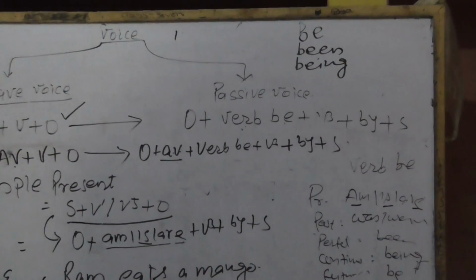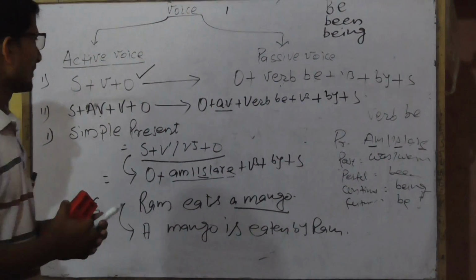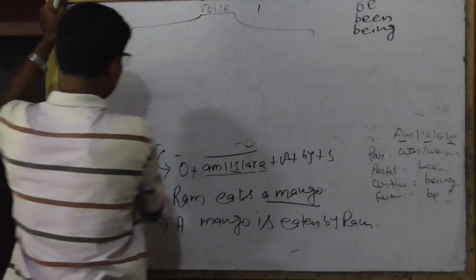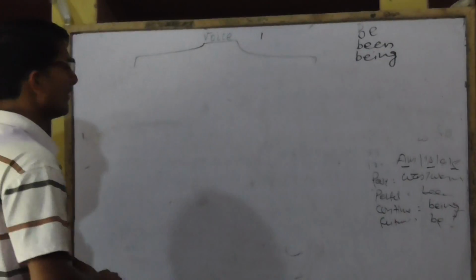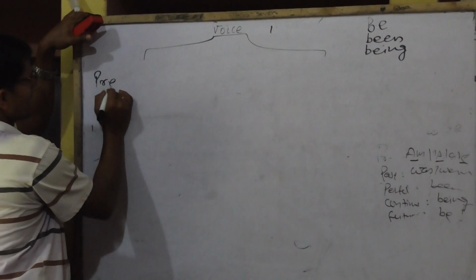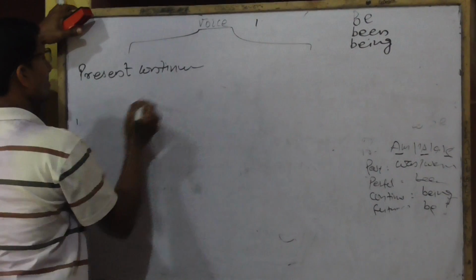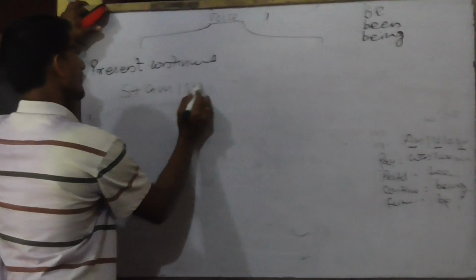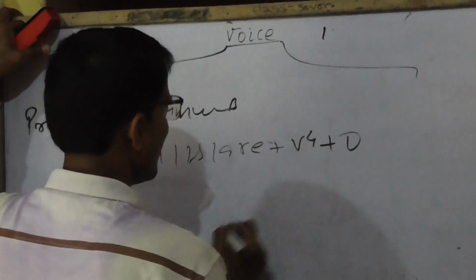You should keep a screenshot, so take a screenshot. I am going to rub this. One more formula I am going to prove. Present continuous: subject plus am is are plus V-ing plus object.